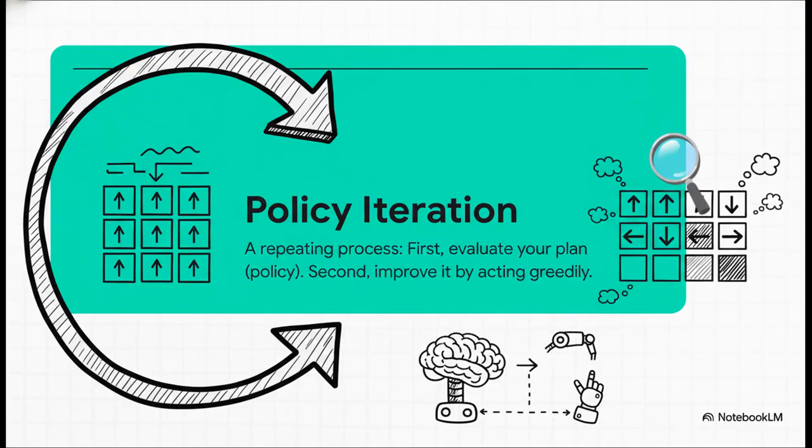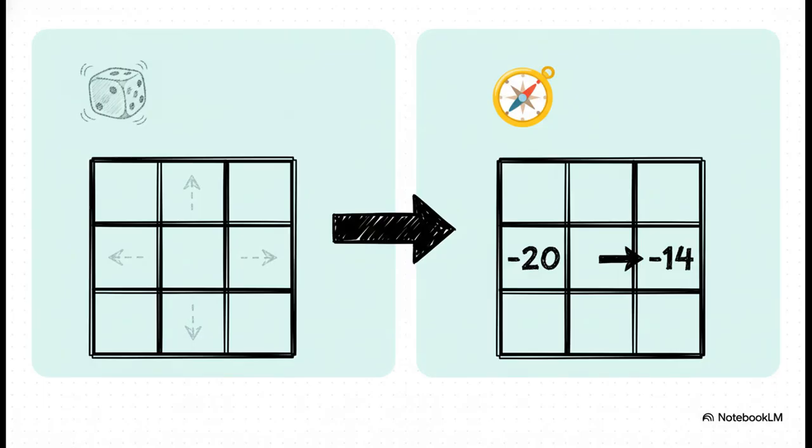Policy iteration is pretty much exactly what its name suggests. It's a two-step loop that just repeats. Step 1, you evaluate your current plan, just like we did to get all those value numbers for each square. Step 2, you improve your plan. And how do you do that? You just look at the numbers, and from every single square, you pick the move that takes you to a neighboring square with a better score. You just act greedily. And this is a perfect look at that improvement step in action.